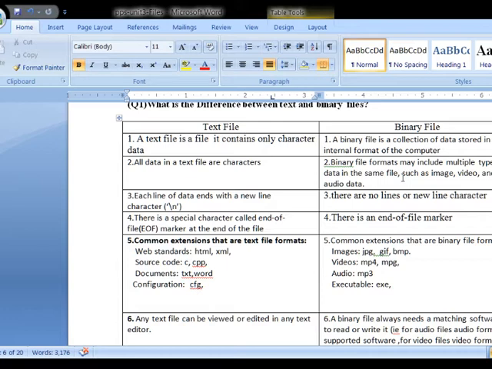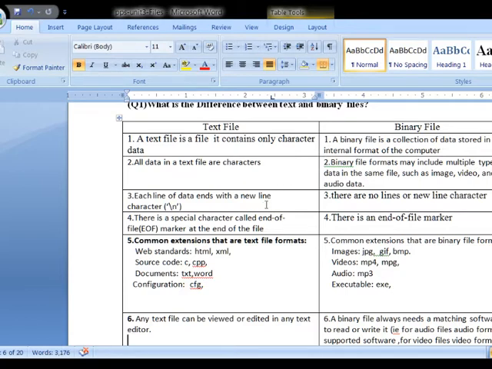For example, your file may contain images and text data, and some part is videos also, some part is audio. That means your binary file is the combination of text, images, as well as video and audio data. That means a combination of all these things can be stored in one binary file, whereas a text file contains only character data.